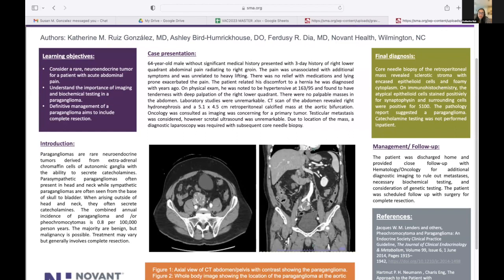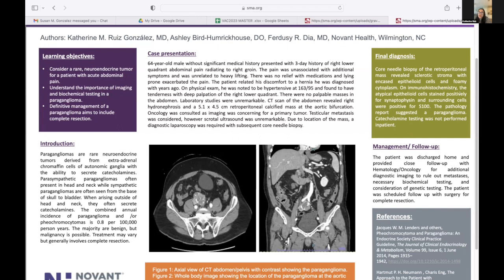That biopsy was very difficult for interventional radiology to get to, given the location and the closeness to the aorta. So he had to undergo a diagnostic laparoscopy with general surgery, and subsequently a core needle biopsy was performed. After 2 days, the pathology came back positive for sclerotic stroma with encased epithelioid cells and a foamy cytoplasm.